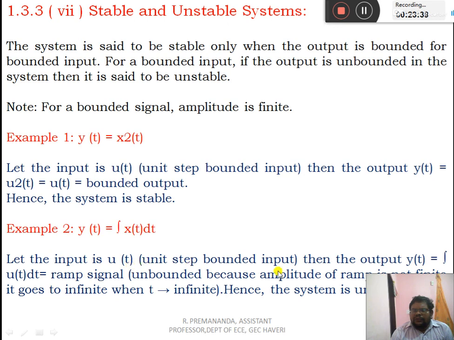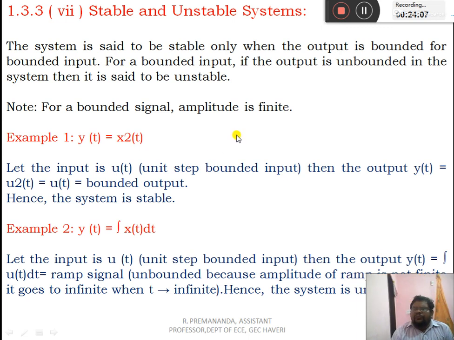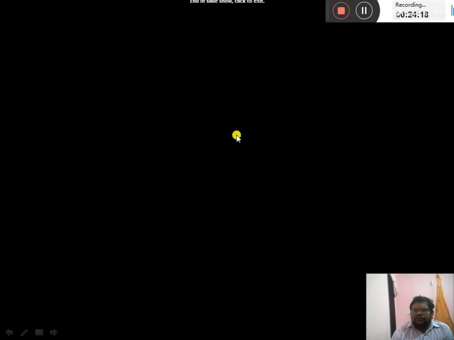Now here y of t is equal to the integration of x of t. Here I will put u of t, the step bounded input. Then the output y of t, the integration of u of t with respect to dt, is equal to a ramp signal. Ramp means for t is equal to 0, the output is 0, and for t is equal to infinity, the output is infinite. This means for bounded input, the output is not bounded. So it is called an unstable system. If for a bounded input you get a bounded output, then we call the system stable. For a bounded input, if you get an unbounded output, then it is called an unstable system.